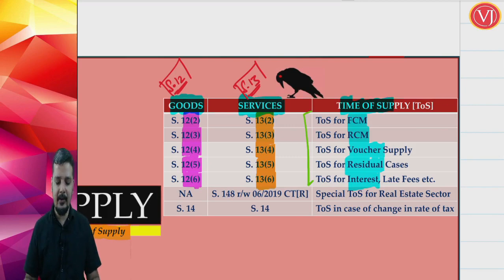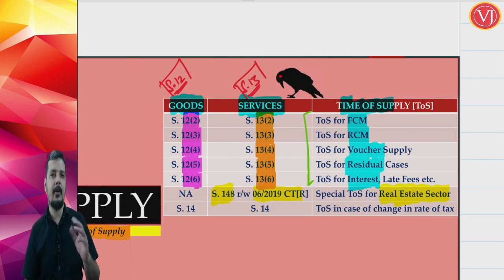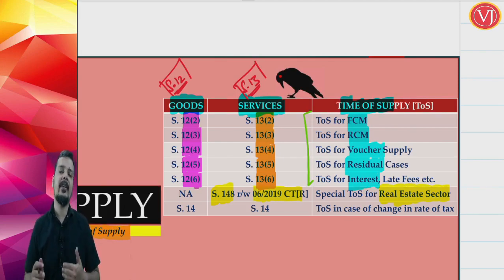Now, there are certain special points as well. When you talk about the real estate sector, which is purely a service sector, you will not find that in goods. Time of supply for the real estate sector is very special, which is discussed in terms of section 148 read along with notification 6/2019 CT rate. There is no corresponding point in goods because in the real estate sector you are talking only about services.